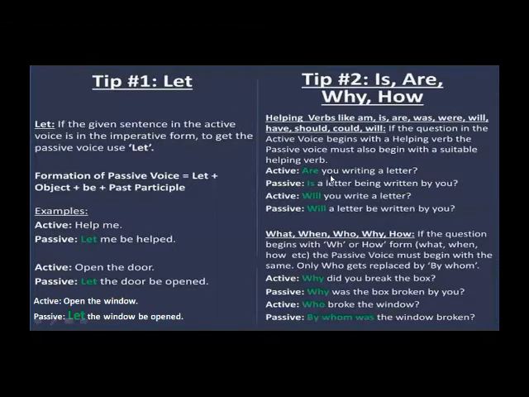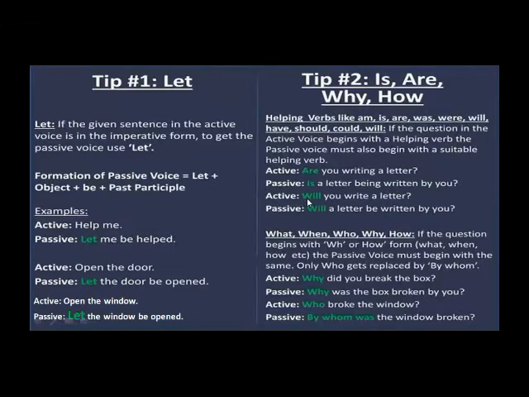Here "are" is used for the subject you, but when the subject is a letter, "is" will be used. "Is a letter being written by you?" Now "being" is given here because of the continuous form, and "written" is given here because it is the past participle of write. Okay, dear students, let's move forward with the next example.